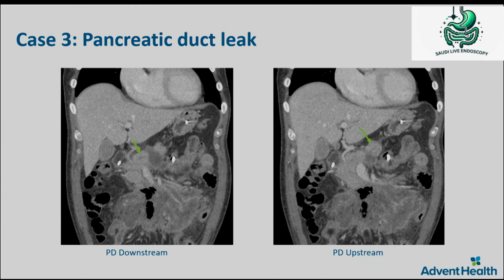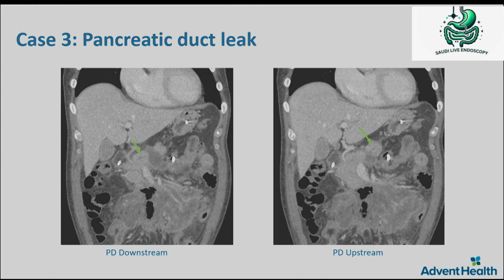You have to go through the dorsal duct and then again access and treat the stone and stricture as I described before. And then there are pancreatic leaks. A complication could be from a traumatic injury or from chronic pancreatitis. In this case, you can see there is a collection right in the center, and the downstream duct and the upstream duct are normal.